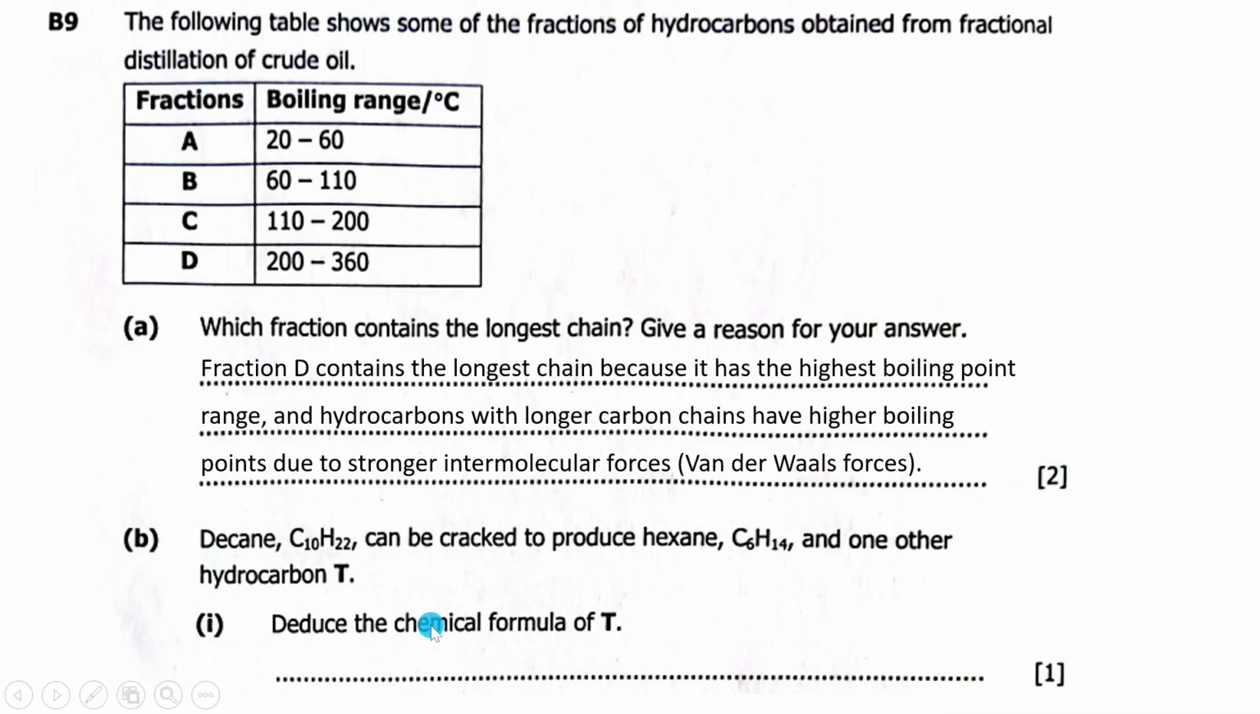Then here they're saying deduce the chemical formula of T. So to do that, decane is the one being cracked to produce this one. So they're breaking this one to produce this one and another hydrocarbon T. So for you to know the chemical formula for T, just subtract 10 minus 6, 4. So you have 4 carbon. Then 22 minus 14, you are going to have 8 here. So that is what is going to have hydrogen 8. So it will be C4H8. Okay, what have we done?